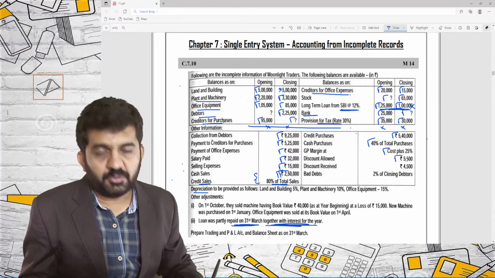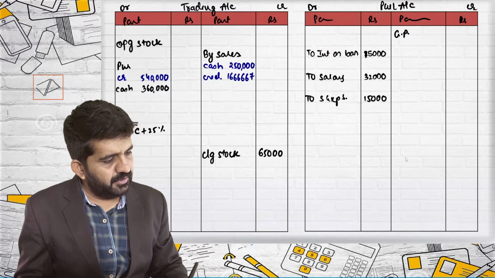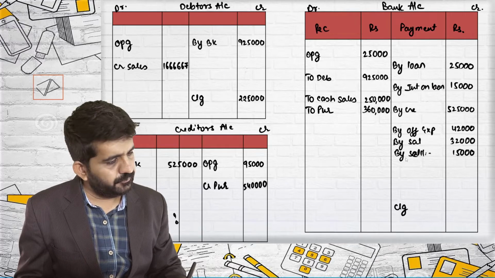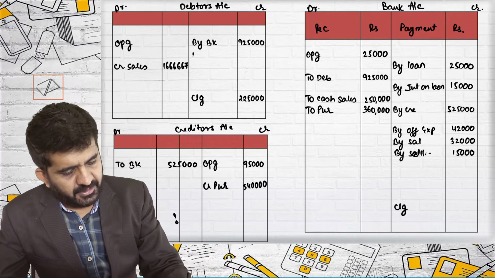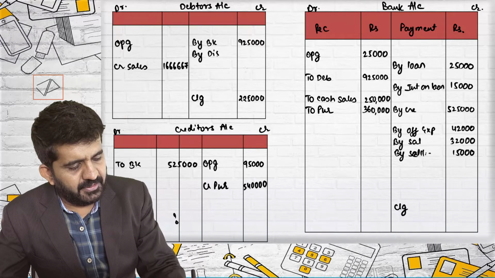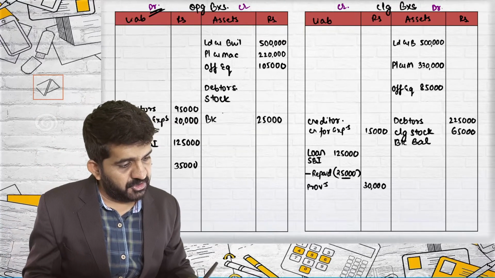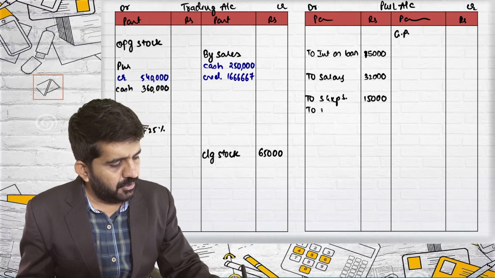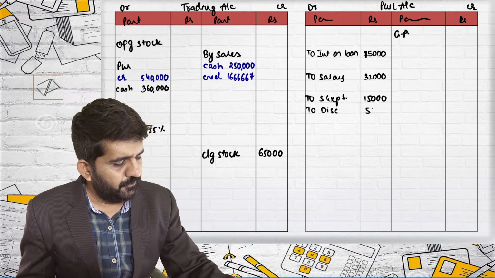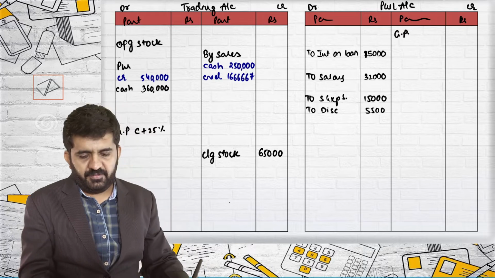Discount allowed 5,500. I'll be giving two effects. Discount allowed. Debtors account credit side by discount 5,500. Discount allowed is expenditure. P&L account debit side to discount 5,500.